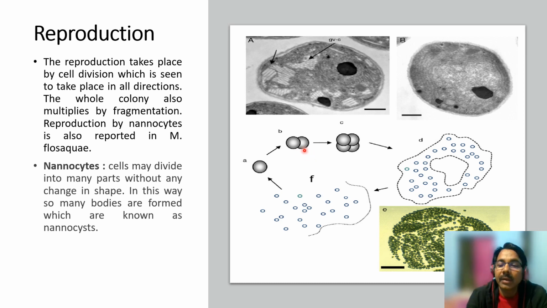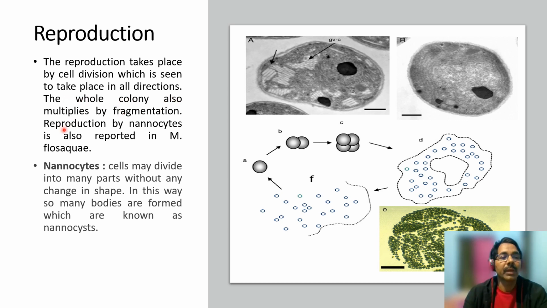The nuclear material divides, and one of the DNA is transferred to the other daughter cell, and the cells finally separate from each other, and two independent cells are formed. This process is repeated many times so that a colony is formed in this way. There are four cells, then many cells are formed, which form this colony. So the reproduction takes place by cell division, which is seen to take place in all directions.